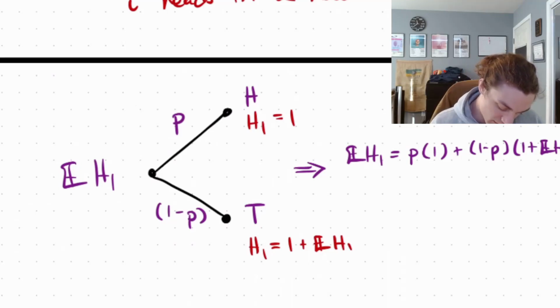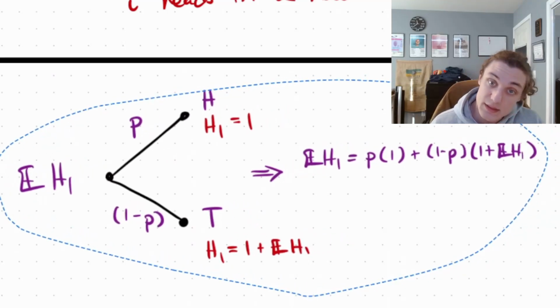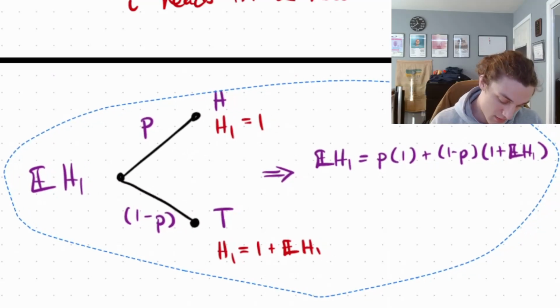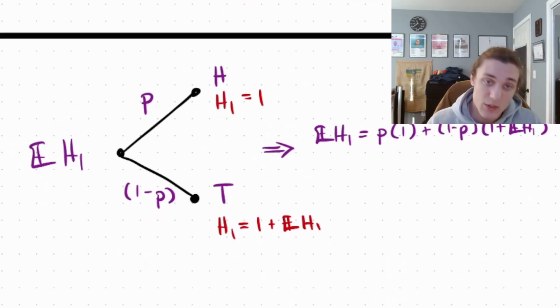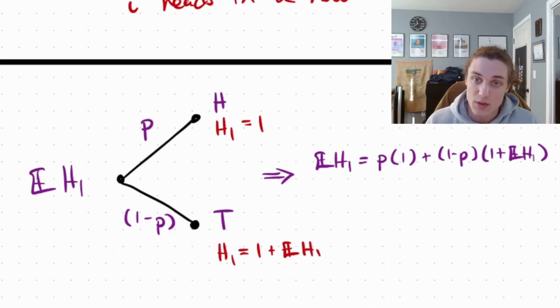Maybe I'll move this over a little bit so y'all can see. There we go. Okay. So now we can just go ahead and solve this, right? We have one equation, one unknown.